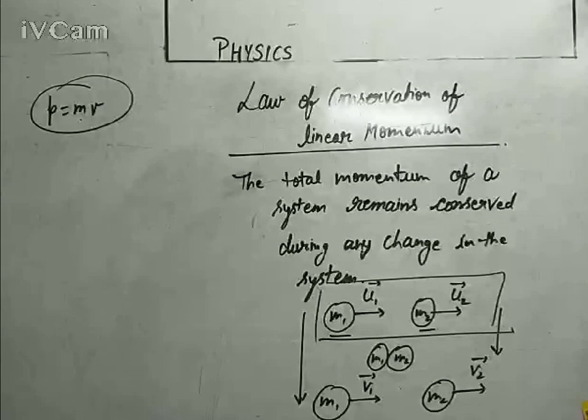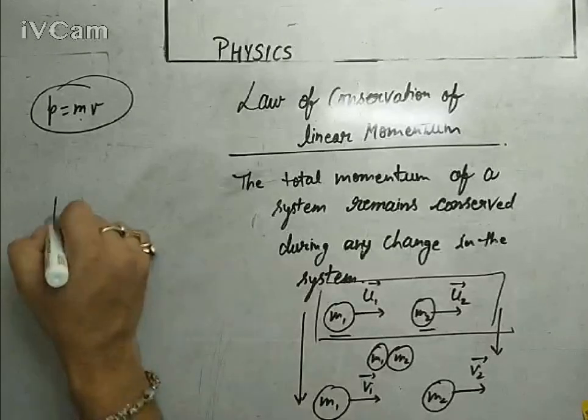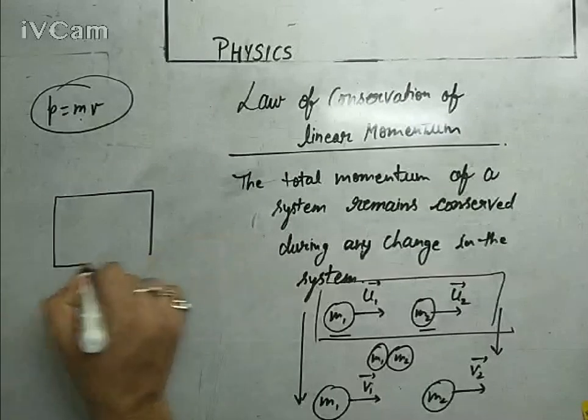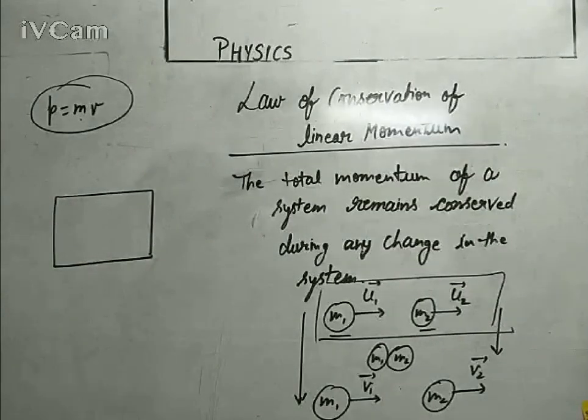So right now, let's say in this system there are only two components, M1 and M2. We are studying their collisions. Now, according to the law of conservation of momentum, the total momentum of the system remains unchanged during any change in the system.